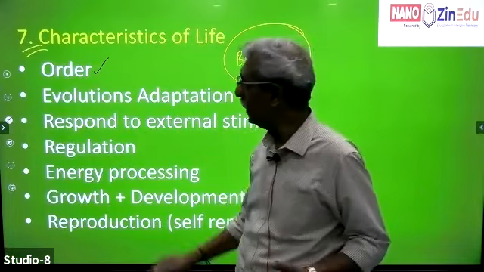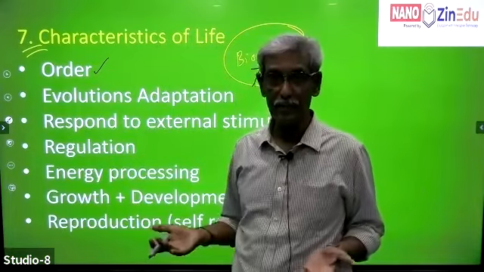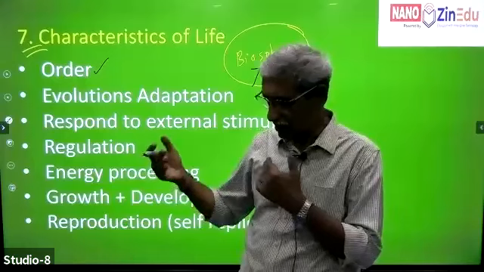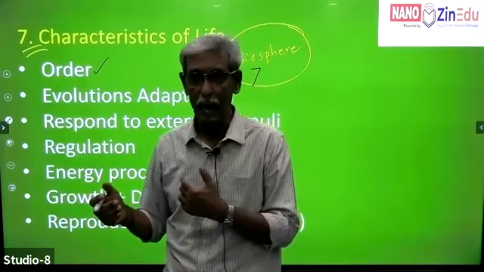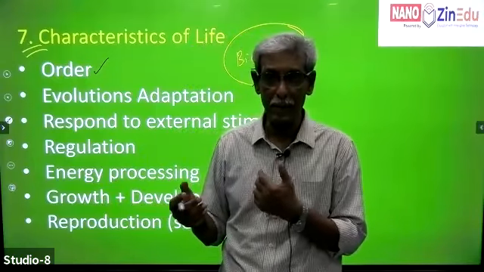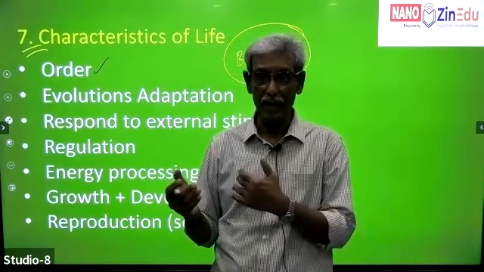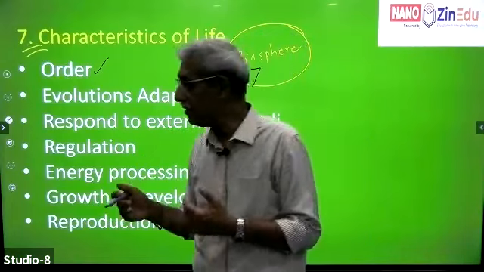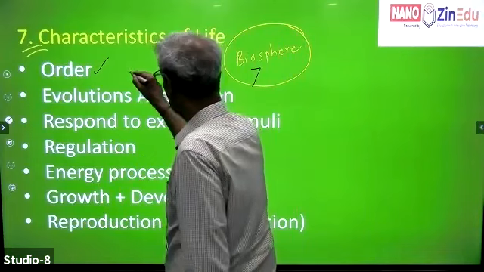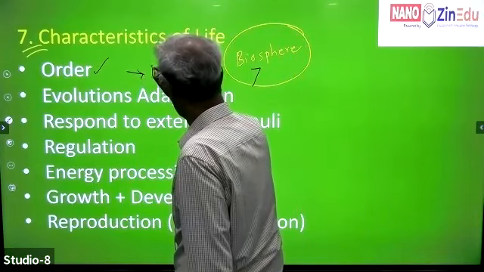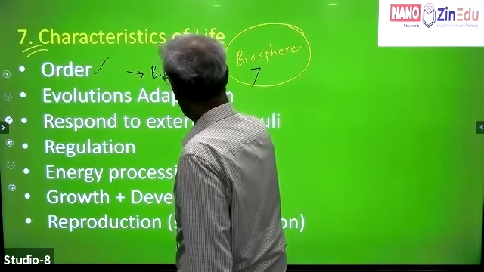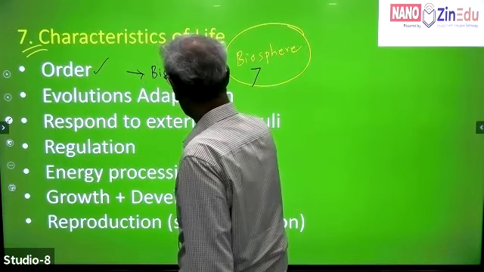Life is primarily order out of disorder. There is a particular pattern, a particular pathway, a particular metabolism, particular properties of life. Because of the order, that is one of the reasons for biodiversity.